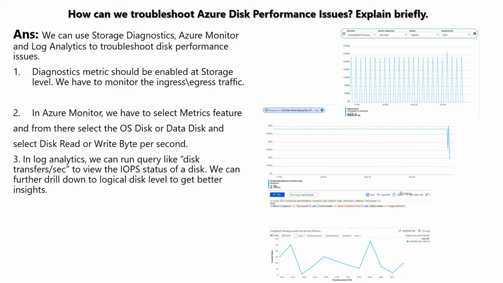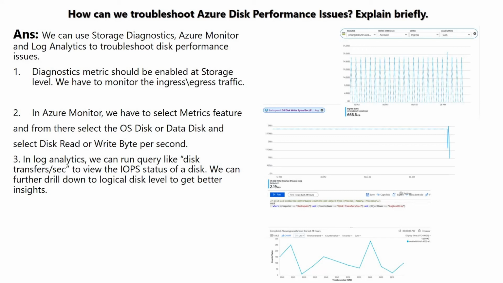The next question that can be asked is a troubleshooting question: how can we troubleshoot Azure Disk performance issues, and you have to explain briefly. The interviewer can ask you to briefly explain how you troubleshoot Azure Disk performance issues. So the answer should be like this: we can use storage diagnostics, Azure Monitor and Log Analytics to troubleshoot disk performance issues.